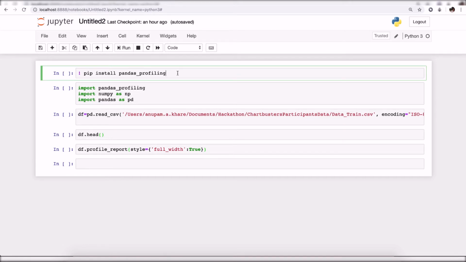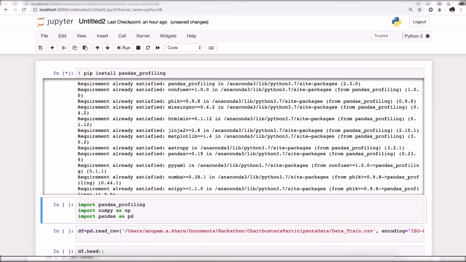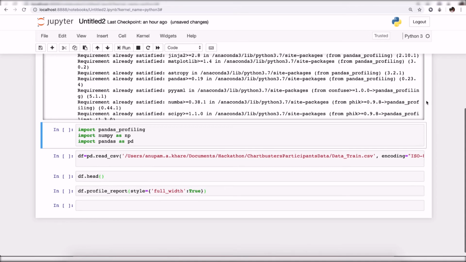The Python package is called pandas profiling. I'll just install this package. As you can see, the package is installed. Now I will import some of the basic libraries like NumPy and pandas. Apart from that, I'm also importing pandas profiling.